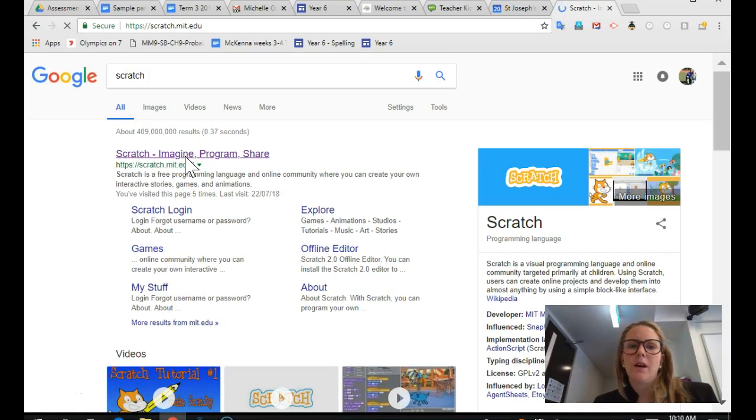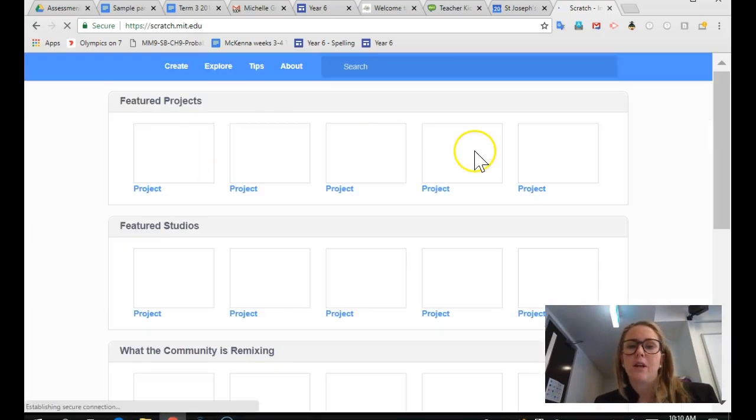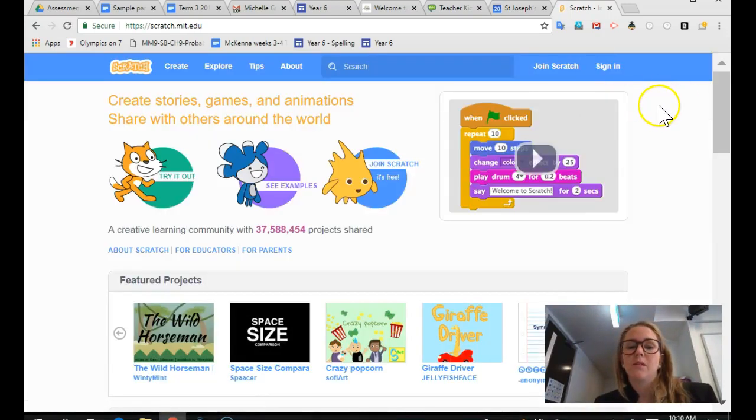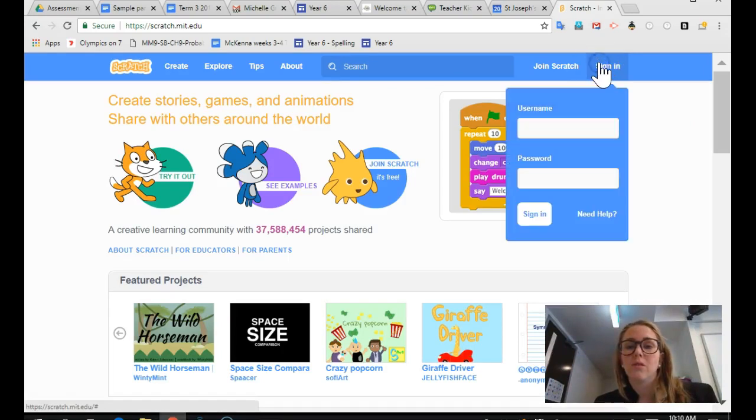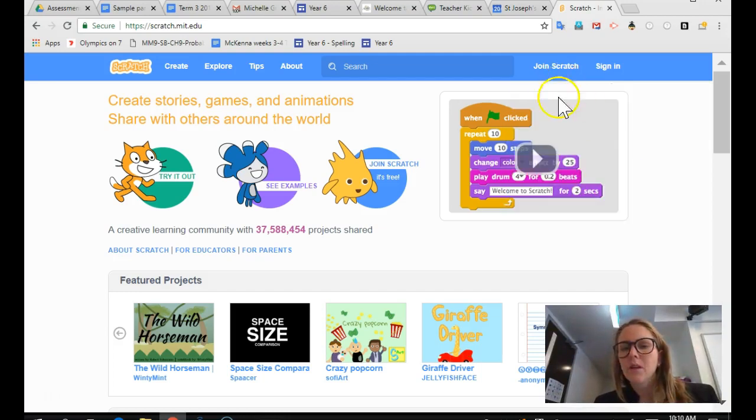Now, I have already got an account with Scratch, and all I've done is just logged in. Okay, so you will need to sign in when you go there and create an account. That's important because it allows you to save your work. If you don't have an account with Scratch, then you need to create one. It's just free and it's really easy. Okay, so do that. Once you head on in, you can see lots of different videos of examples as well.